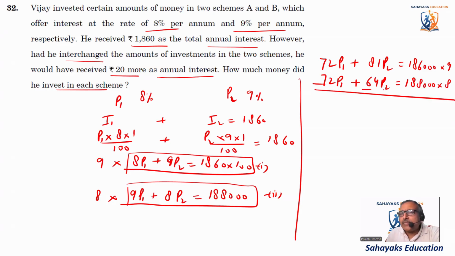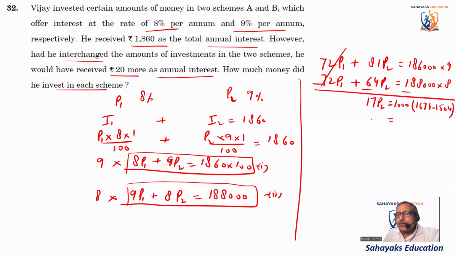Now just subtract these equations. When you subtract, the P1 terms get cancelled out and it comes out to be 17P2 is equal to, taking 1000 as common, 186 into 9, that is 1674, minus 188 into 8, which comes out to be 1504.